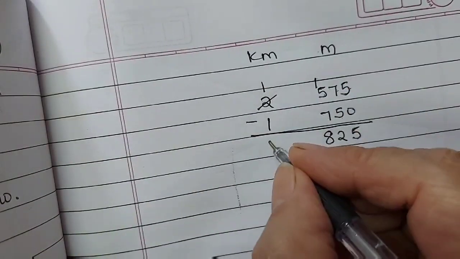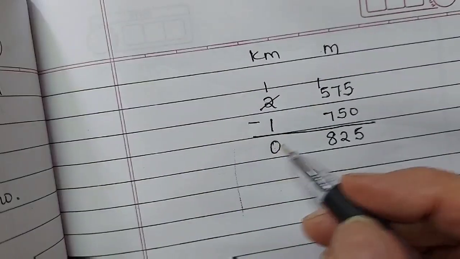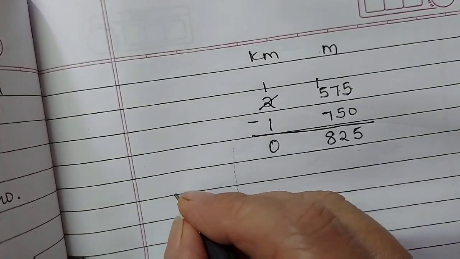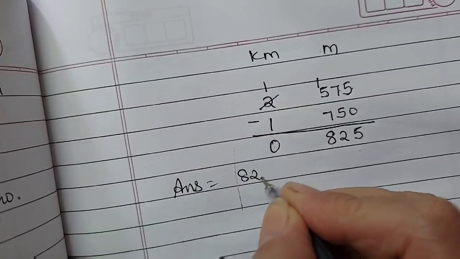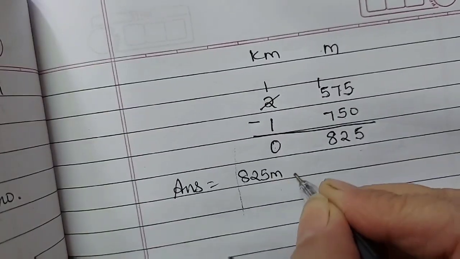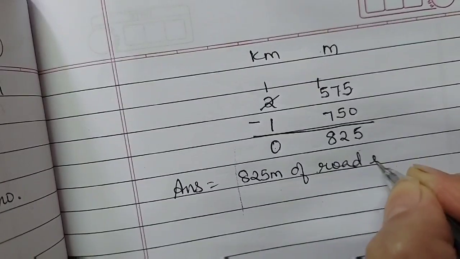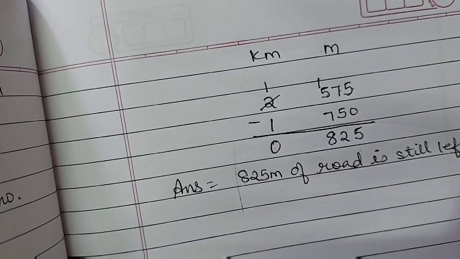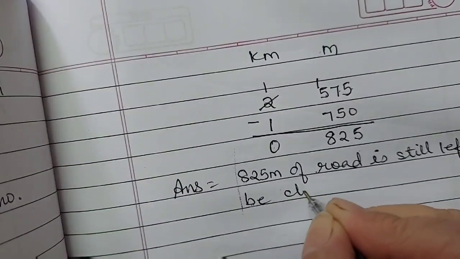And 1 minus 1 is 0. Right? So kilometers column it is 0 and meters column it is 825. So answer: 825 meters of road is still left to be cleaned.